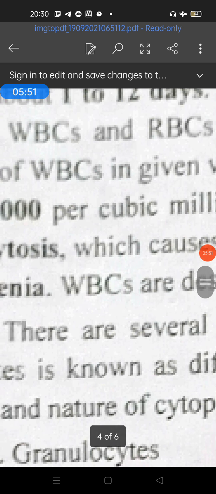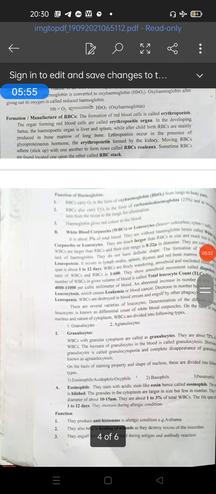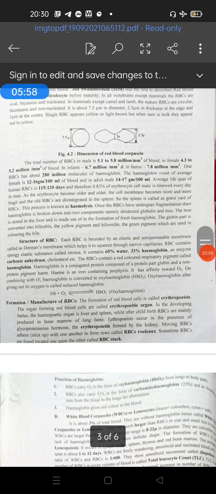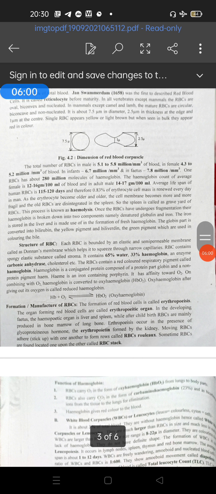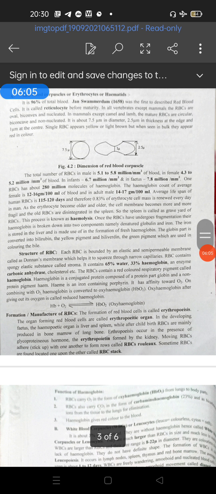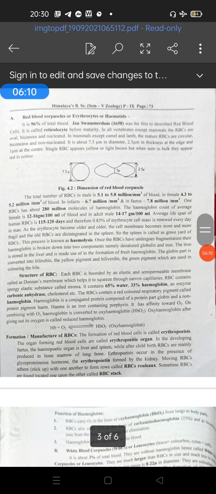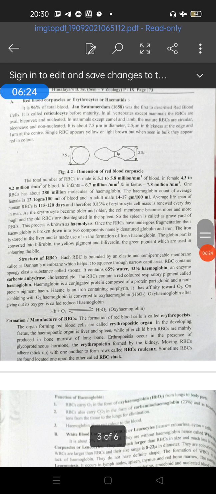RBCs are the carrier of oxygen: RBCs transport oxygen from lungs to tissues and carbon dioxide from tissues to lungs with the help of hemoglobin. Then RBCs maintain the pH, as hemoglobin acts as a buffer, a substance which maintains the constant pH of the blood, and the normal pH of our blood is about 7.4. It is alkaline in pH. They also maintain the viscosity, meaning thickness, of the blood. So these are the different functions of the RBCs.